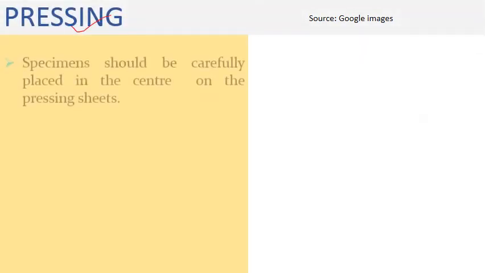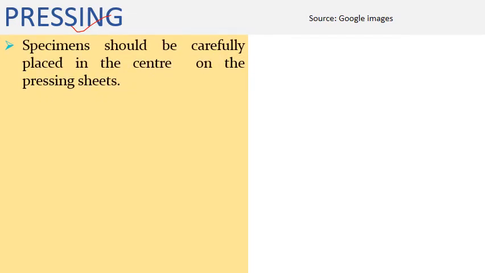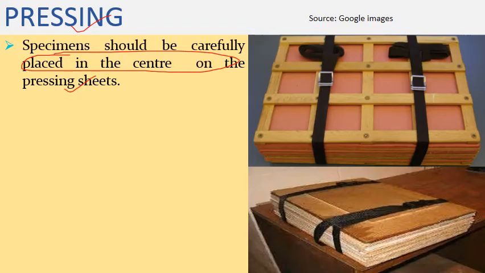Next step is pressing. So it involves the placement of specimens in the center of pressing sheets, or ये जो pressing sheets हैं, it can be the blotting sheets or the simple newspapers. Initially जब specimen fresh होता है, then we have to replace those sheets on the daily basis with new sheets. So these are some collecting pressing equipments.